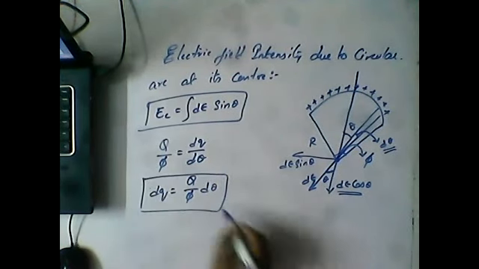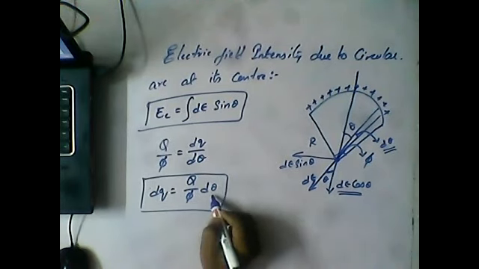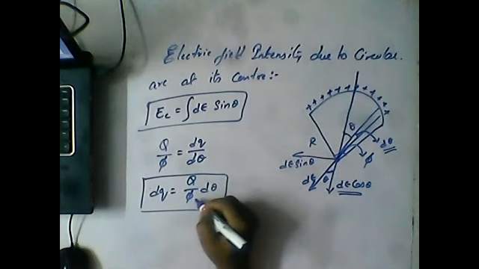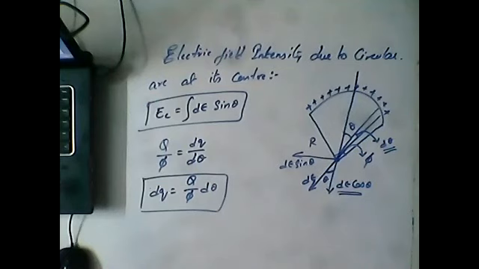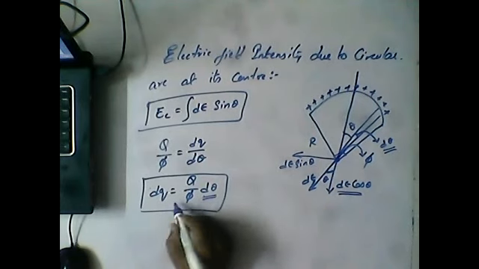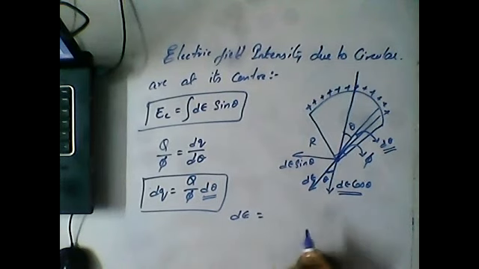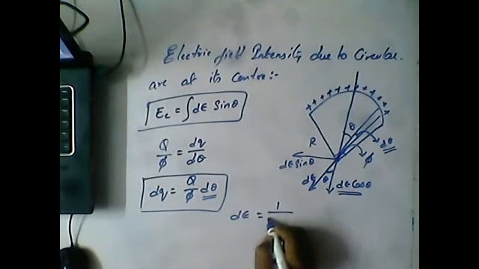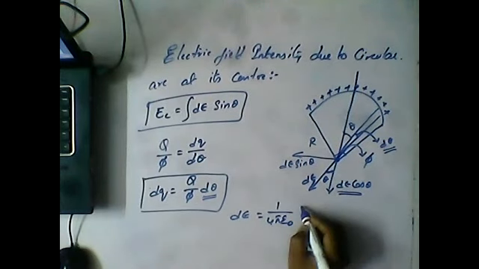dQ is equal to Q by pi into d theta, where Q is the total charge and pi is the angle subtended by the arc. Now we already know the formula for the electric field due to this small element, which can be written as dE equal to 1 by 4 pi epsilon into dq by r square.